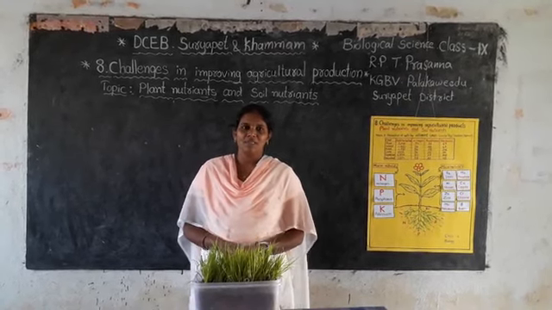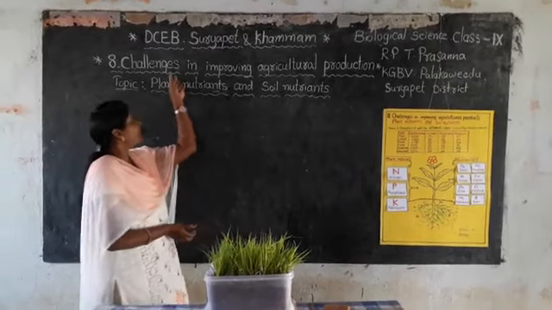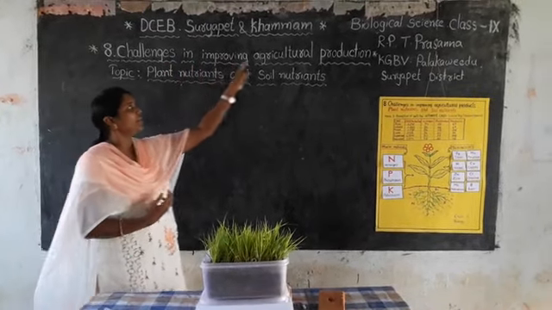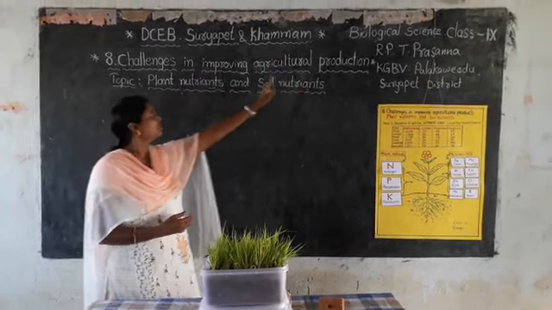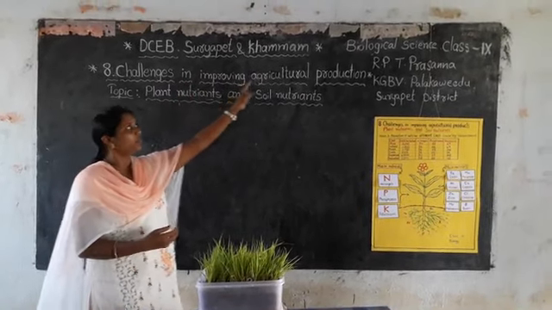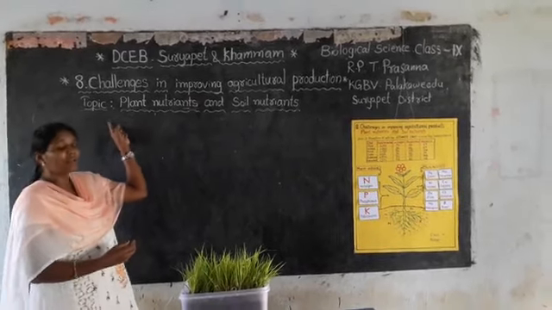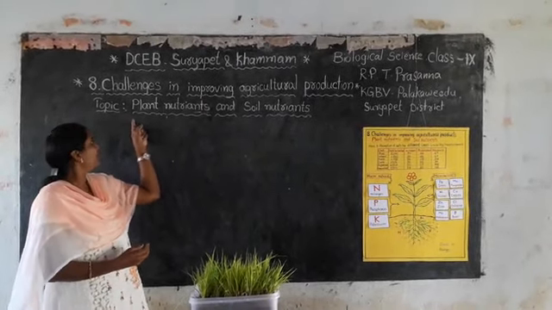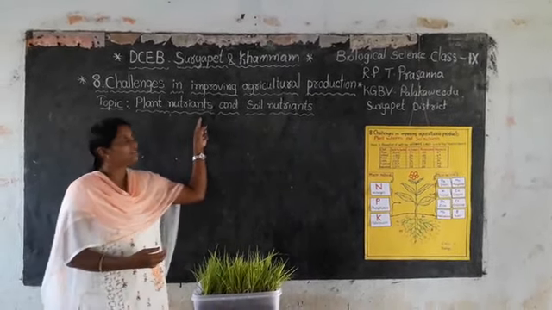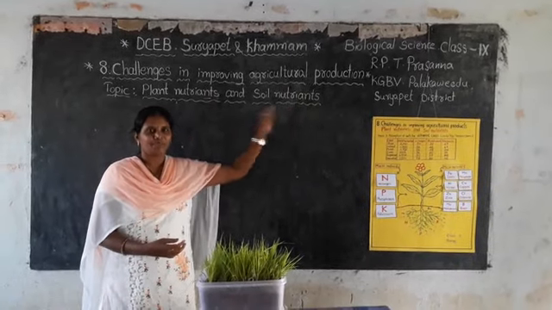Our chapter is Challenges in Improving Agricultural Production. And today I am going to explain to you about the topic, that is plant nutrients and soil nutrients.